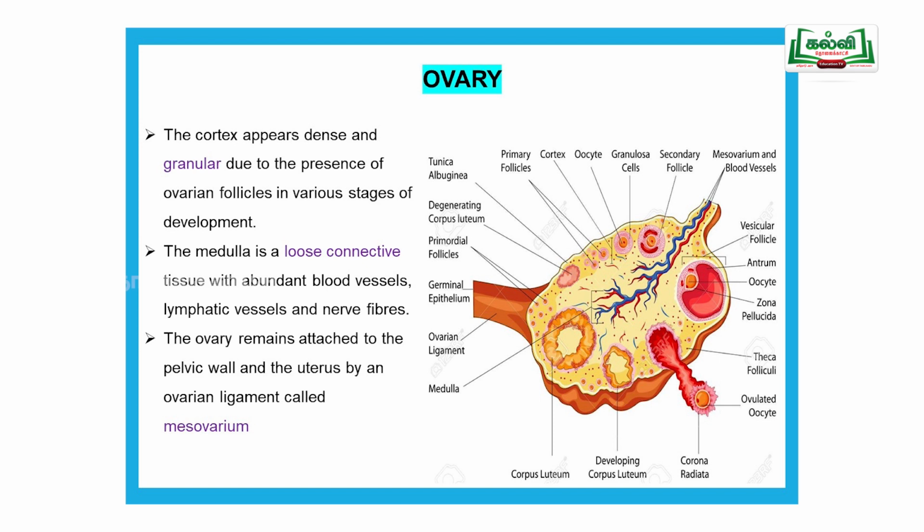This ovary is attached in two places: one is the pelvic wall, and the other is the uterine wall. It is attached by a ligament, which you can see in the picture. That ligament is called the mesovarium.